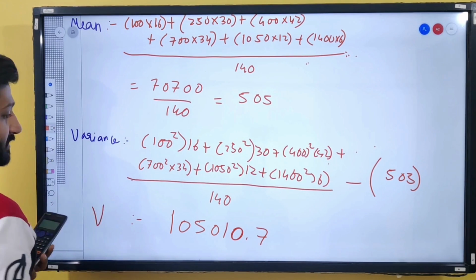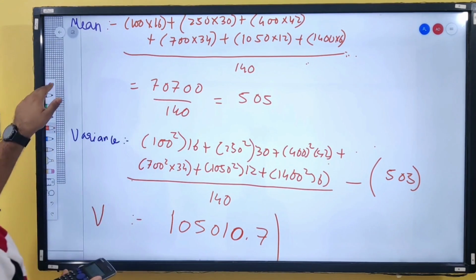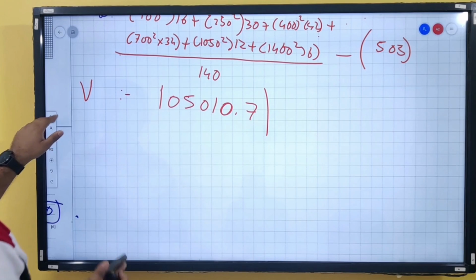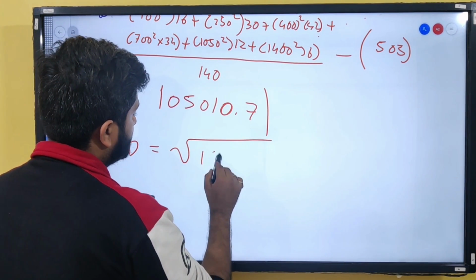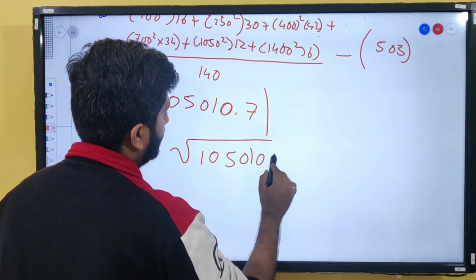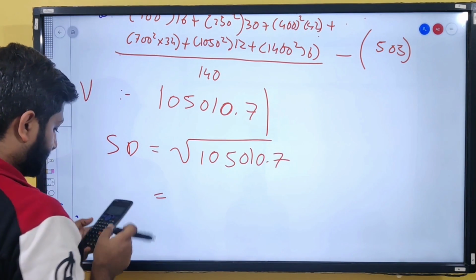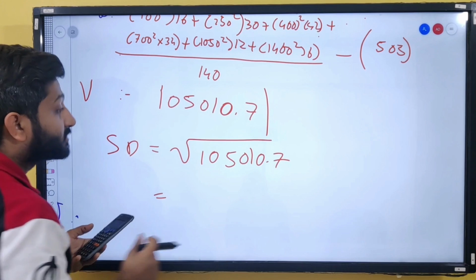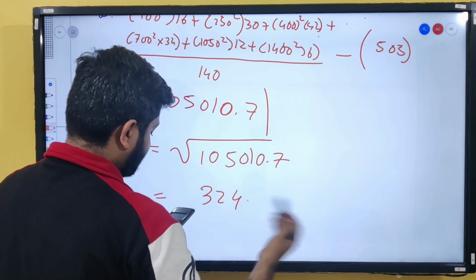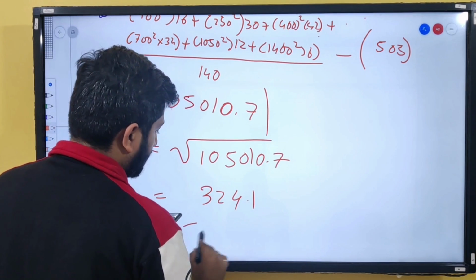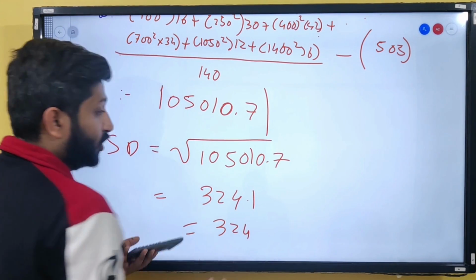So this is my variance. But I am supposed to find out the standard deviation. So my standard deviation is going to be root of 105010.7, which is 324.05, or 324.1, or even 324 would do, right?